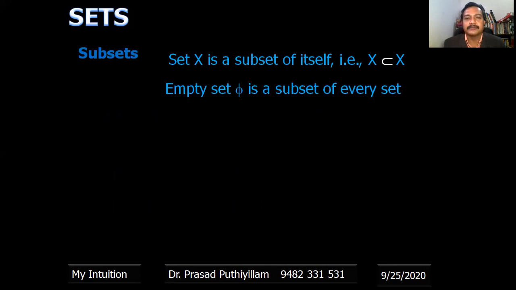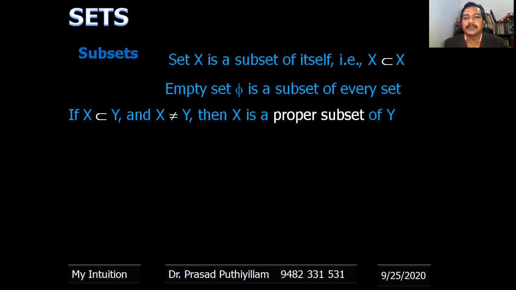That's also correct. The empty set, phi or null set, is a subset of every set. The empty set can be treated as a subset of any set.